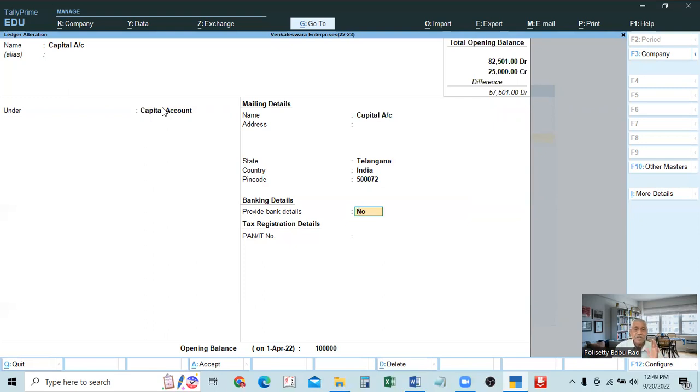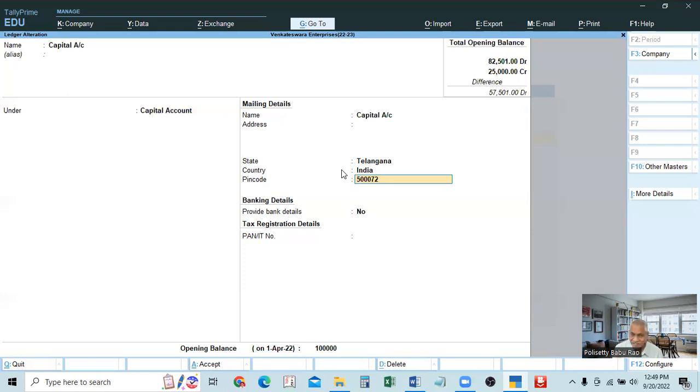In the case of real personal accounts, in sundry debtors and sundry creditors, the state and PIN code are very important. In those cases, definitely you have to give the state and PIN code. In all other cases, you don't bother about the state or PIN code.